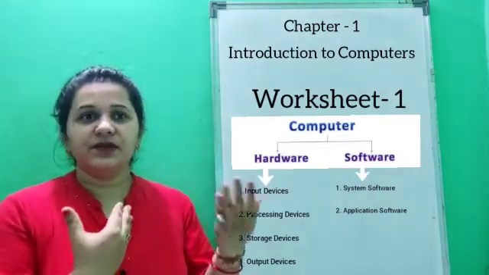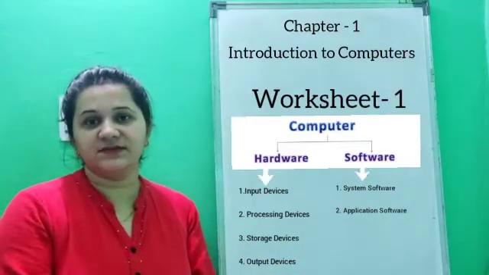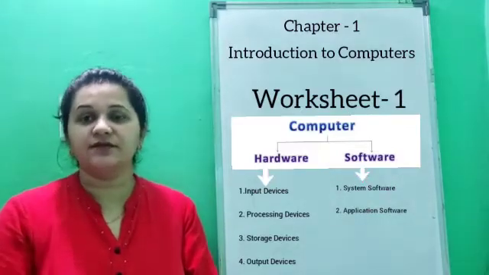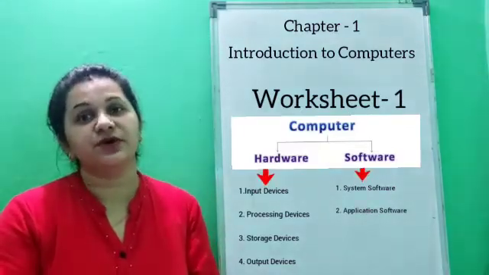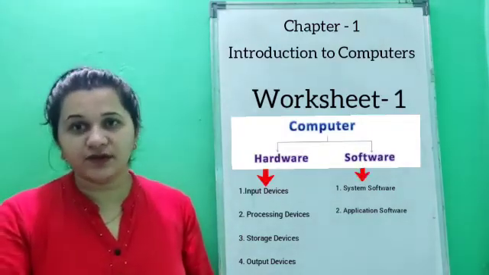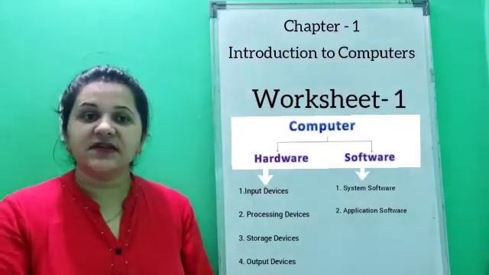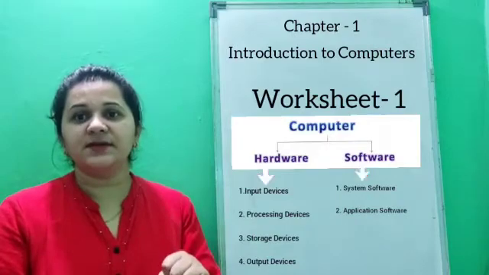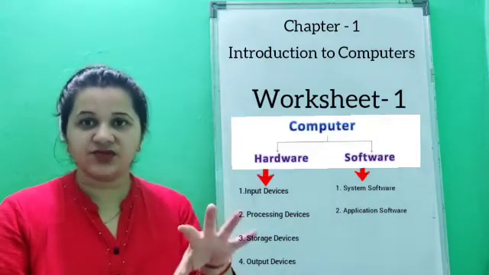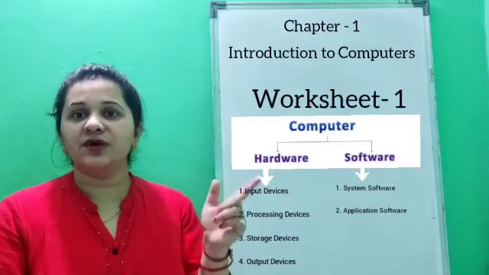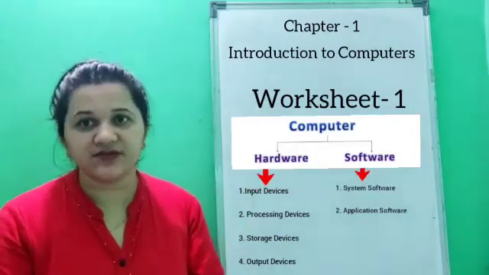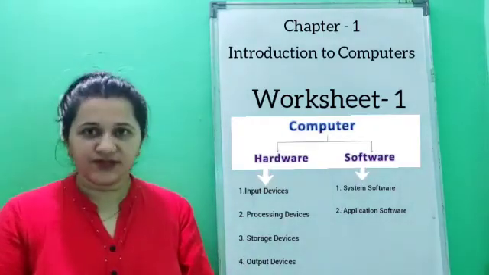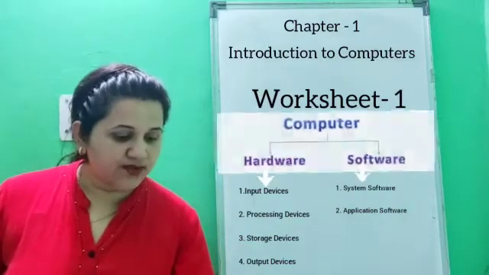Like if you want to listen to some music, we can use VLC media player or Windows Media Player. If I want to watch a video or listen to audio, I have to use a software. So these kinds of software are specially designed for a particular purpose. Windows Media Player is used to watch videos and listen to audios, but we cannot do anything else with it. We cannot type on this software. Children, it is designed for only one specific purpose. Got it?